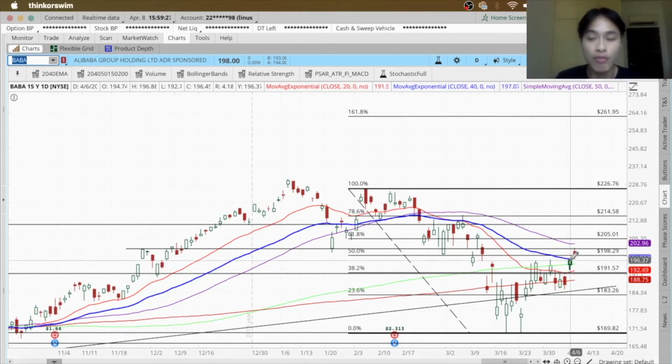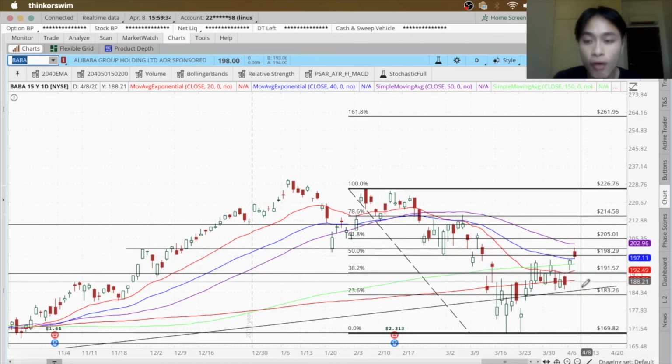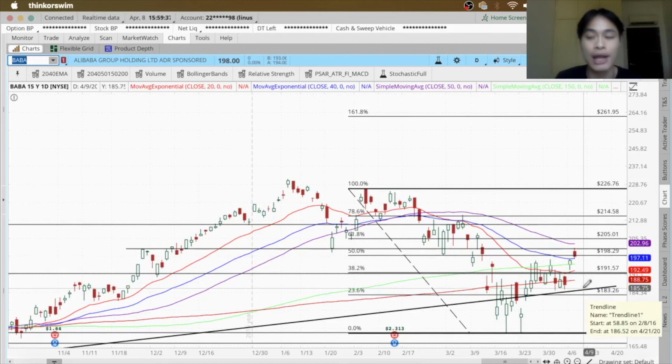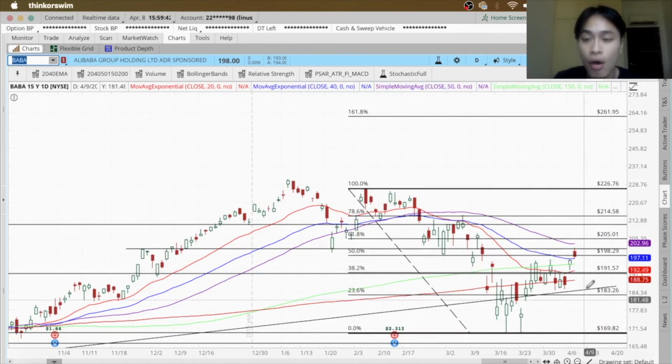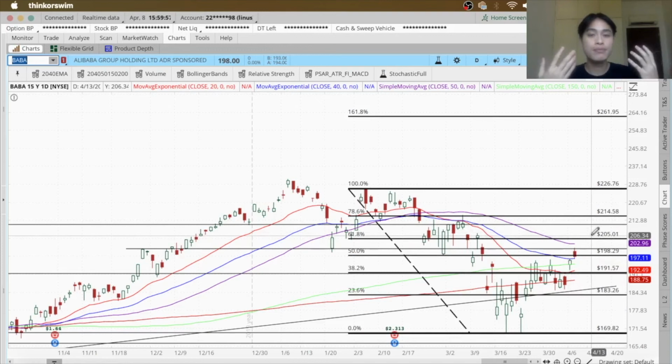So what I'm doing right now is I'm waiting for it to either fall back to this level, so at a 38.2 level again, or to fall below here and at this trend line. So I'm looking to add even more positions when the prices fall to this level or this level, right? So if prices continue to rise, it's all right. Then I don't get to buy it at such a cheap discount anymore. But what I will do is if it rises above this 61.8 level, I'm going to add some around here also. So that is how I invest and do my dollar cost averaging in fundamentally strong companies, right?